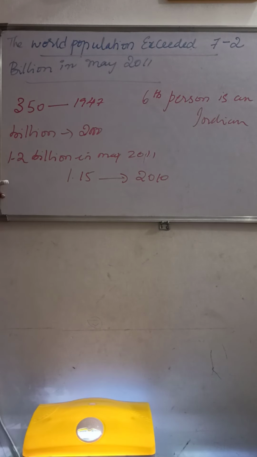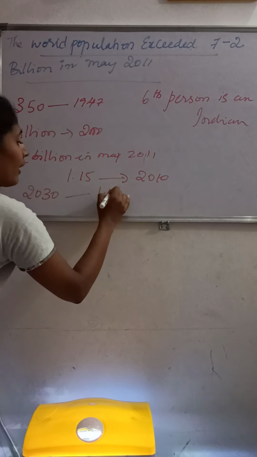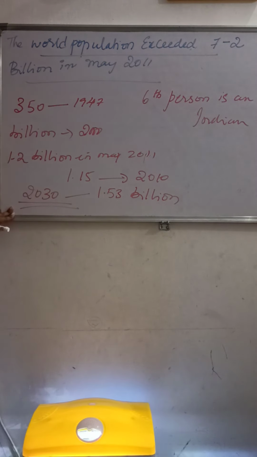That means it is a thickly populated country facing so many challenges. By 2030, you can see how the population of India will explode. The population of India will be the largest in the world, estimated at around 1.53 billion by 2030.